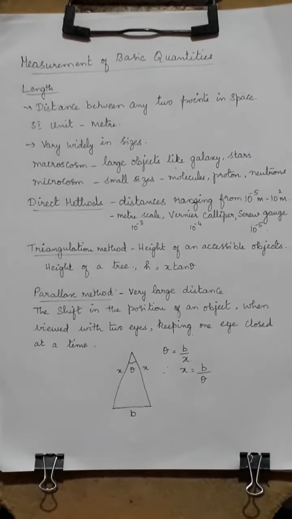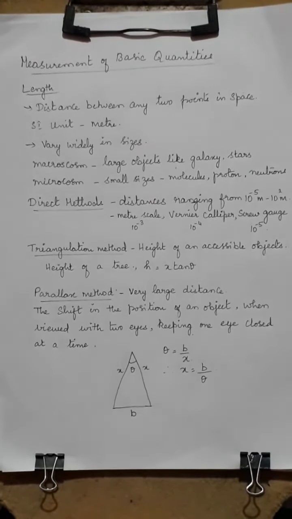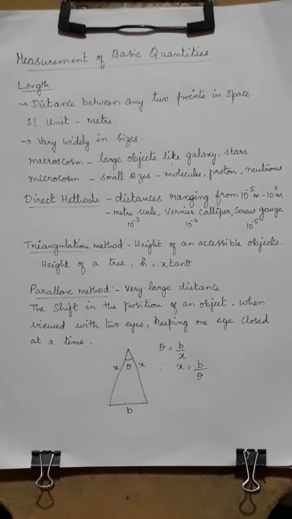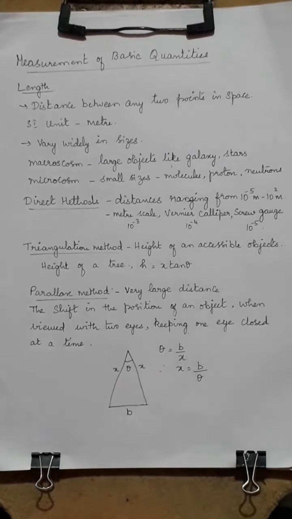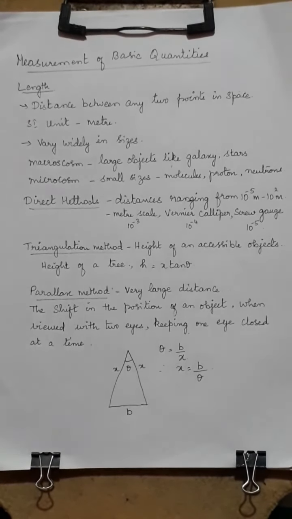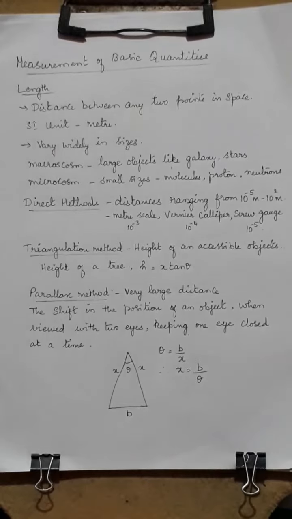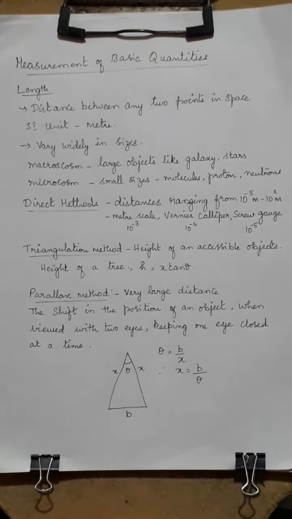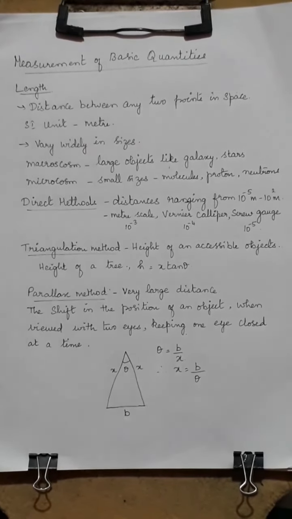Why is measurement important in physics? Physics is all about laws. You study a lot of laws, and a law is all facts, but only once it is proved is it called a law. To prove something, you need to do some experiment, then do a lot of calculations, and then you need to measure. For that, you studied fundamental quantities and derived quantities, which were explained in the last class.